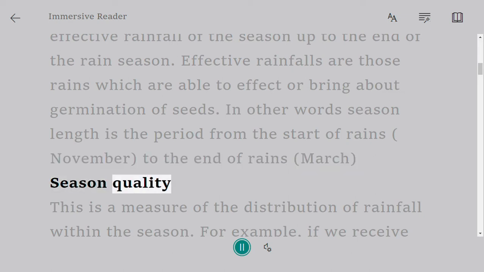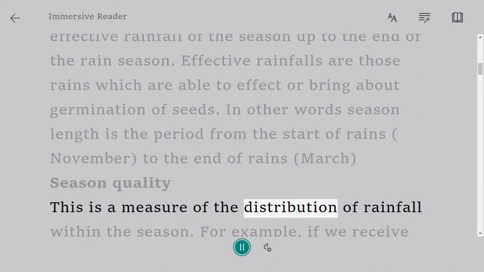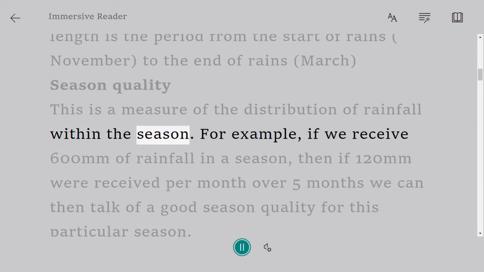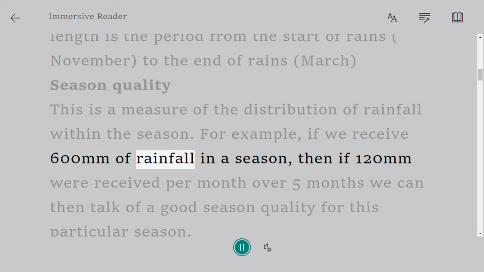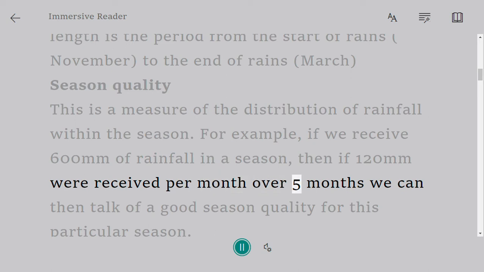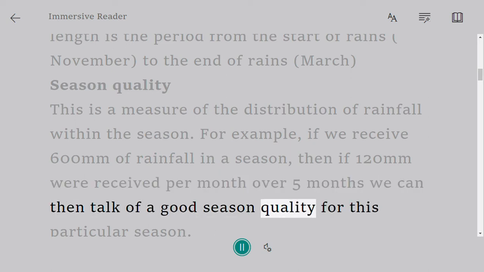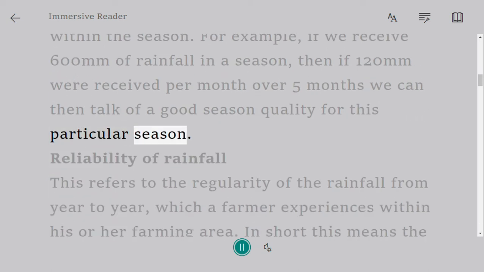Season quality. This is a measure of the distribution of rainfall within the season. For example, if we receive 600 millimeters of rainfall in a season, then if 120 millimeters were received per month over 5 months, we can then talk of a good season quality for this particular season.